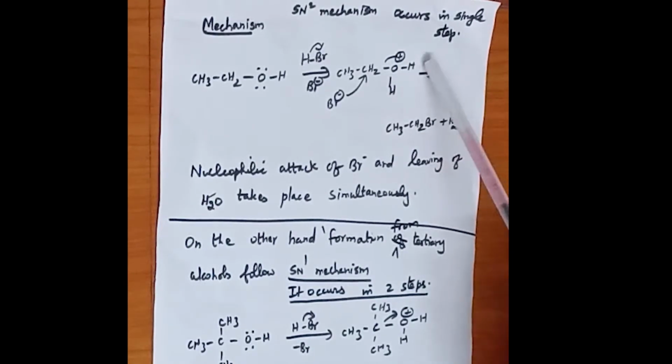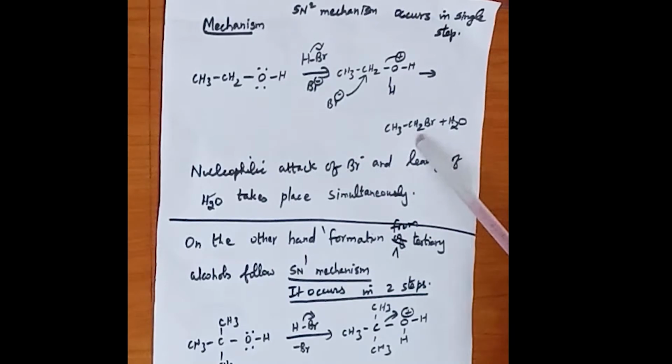and as a result there is an elimination of a water molecule. So the water molecule is being removed, or eliminated. So as a result we get ethyl bromide, or bromoethane, with the elimination of the water molecule.